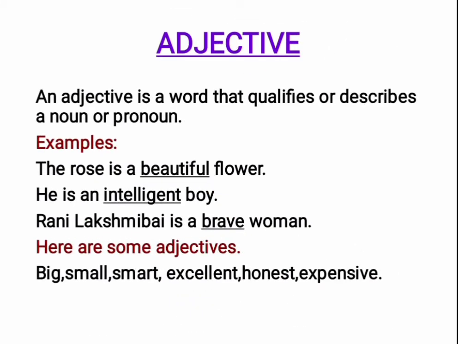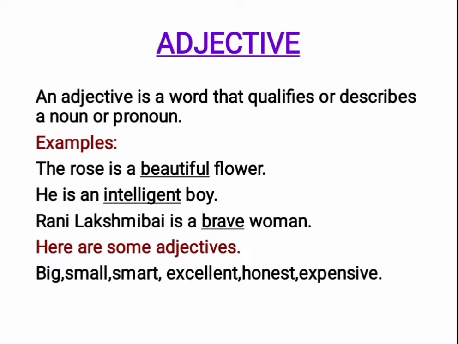Adjectives. What is an adjective? An adjective is a word that qualifies or describes a noun or a pronoun. In other words, we can say an adjective modifies only a noun or a pronoun, not anything else. An adjective modifies or qualifies only a noun or a pronoun.